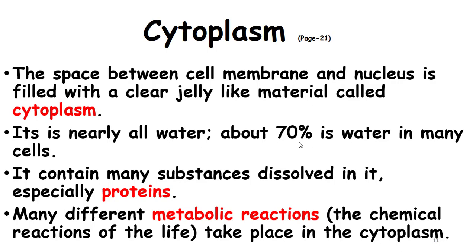This type of chemical reaction inside the cytoplasm is said to be anabolic reaction. Now proteins can be broken down back to amino acids. This process is said to be catabolism. So metabolic reactions are of two types, catabolic and anabolic, in which smaller molecules join together to form larger molecules. Again, larger molecules can be broken down to form smaller molecules once again.